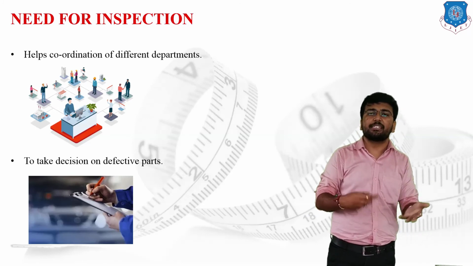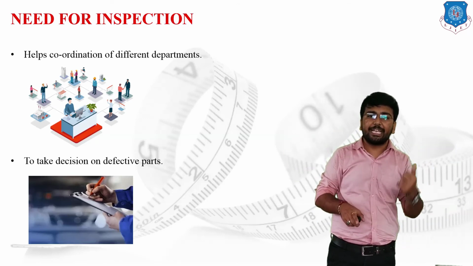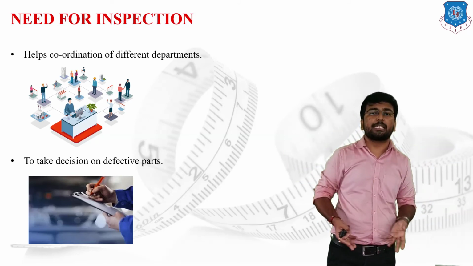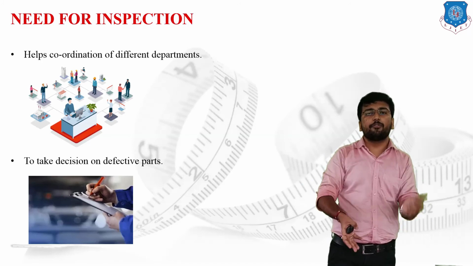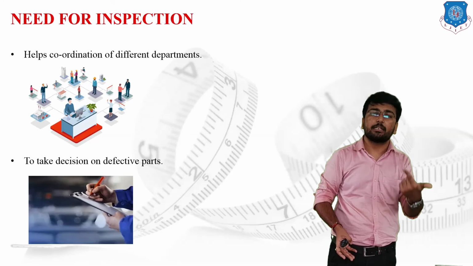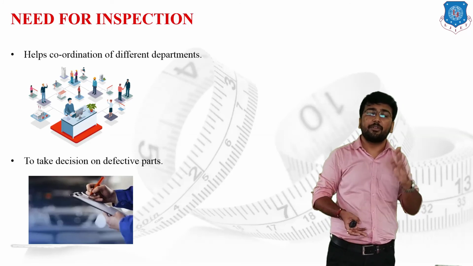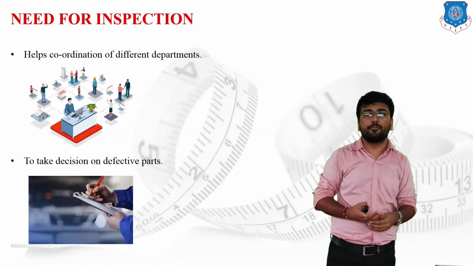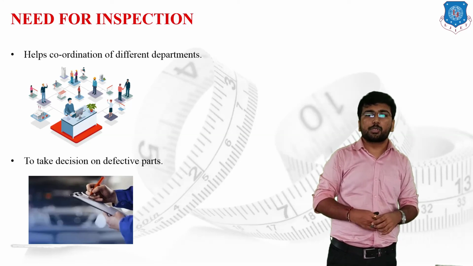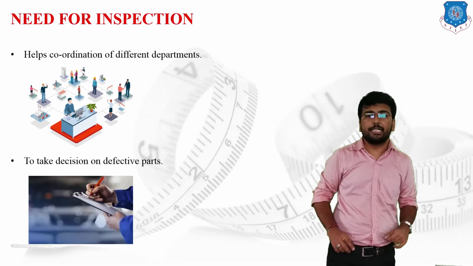By checking all these parameters, we can make sure that whatever product has been provided to the market will fulfill the basic requirement as well as advance in quality. If we provide this kind of product, it will directly give profit to the company. So this is the basic need, the basic requirement, of inspection.